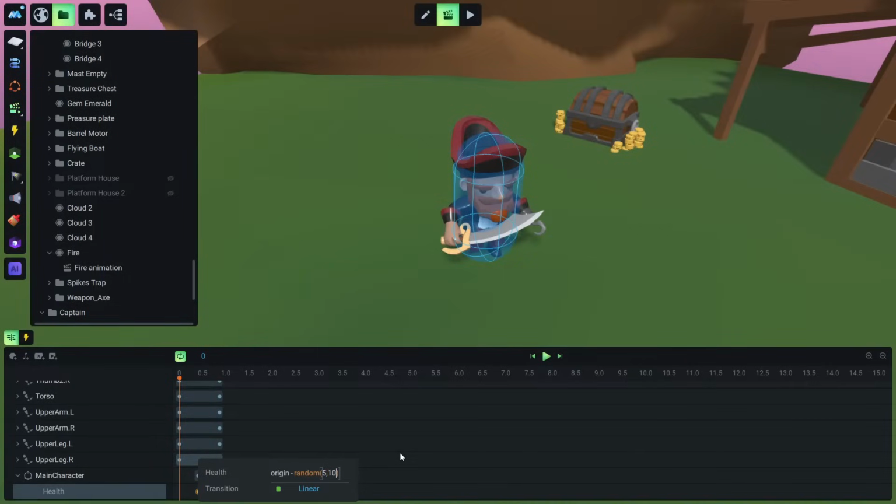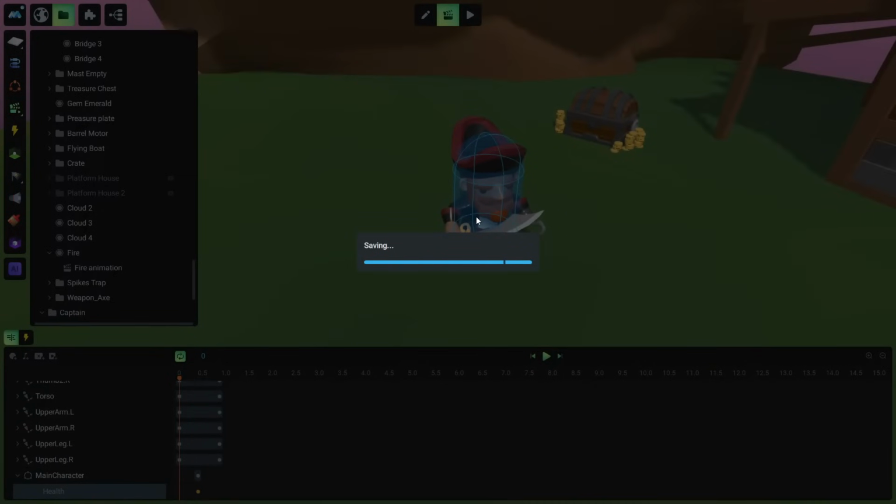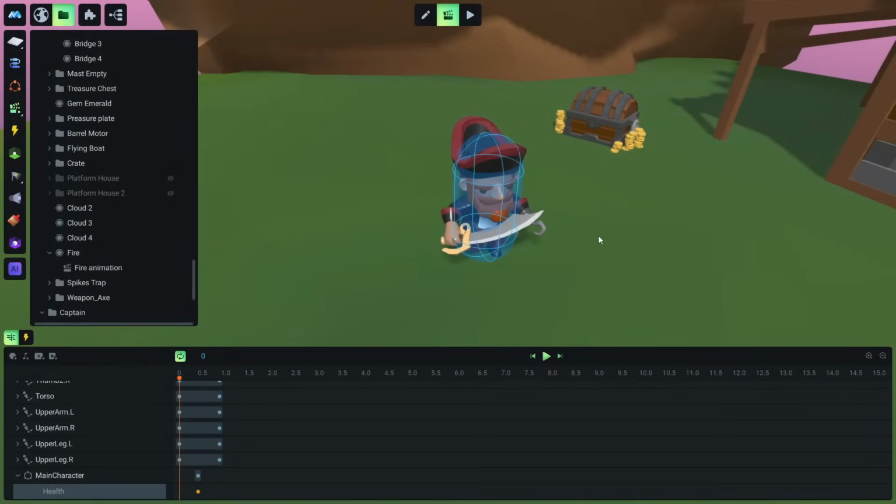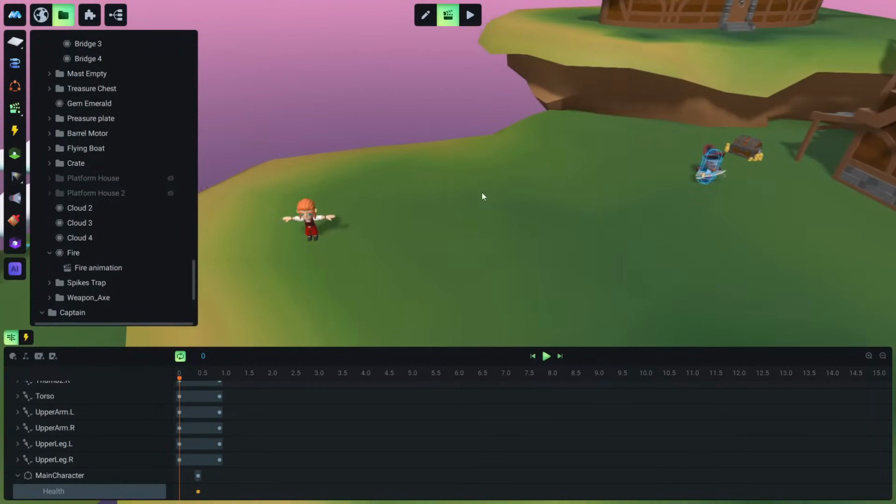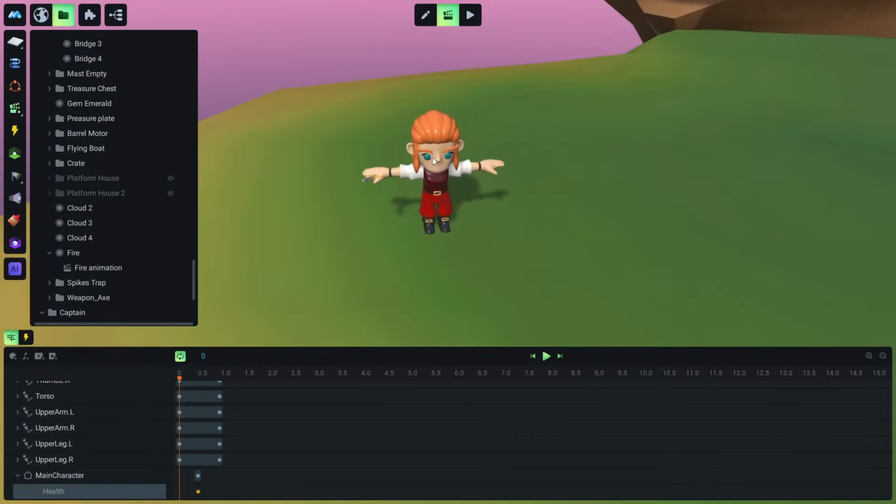So right now this captain will generate a random number between 5 and 10, for example 8, and we will subtract this 8 from our current character's health. Okay, because the health is in this variable. So this will happen as soon as the character attacks. Okay, let's save it.